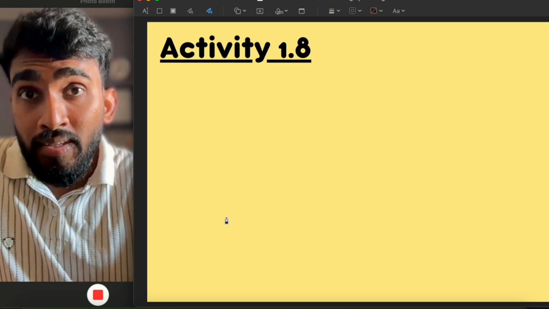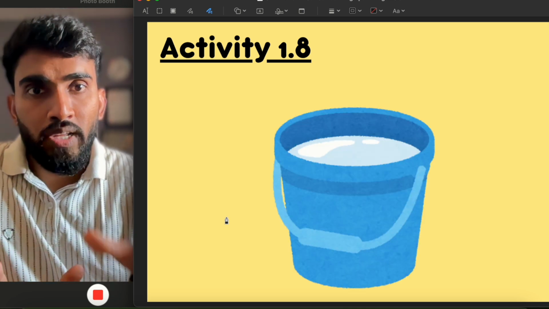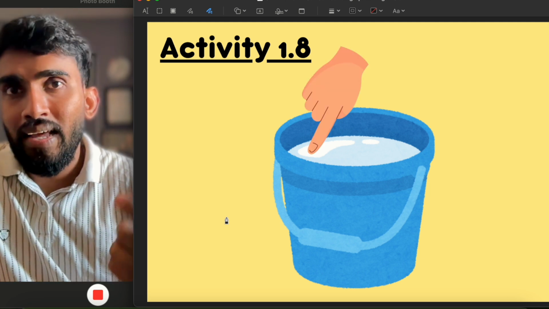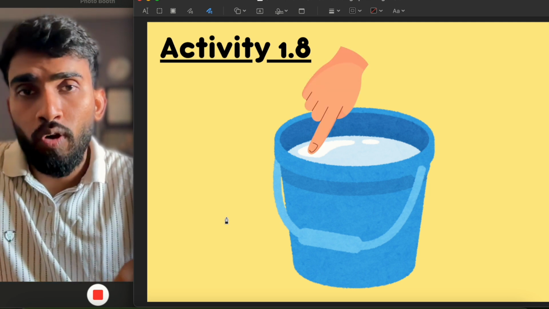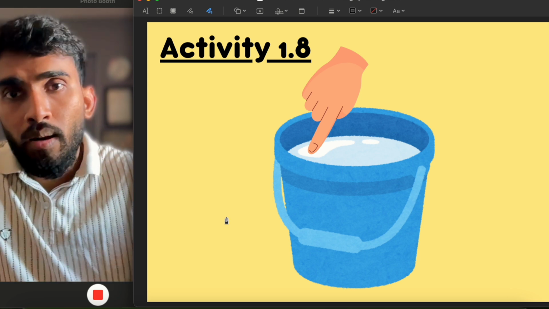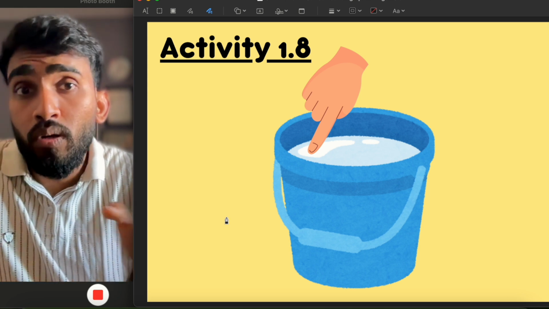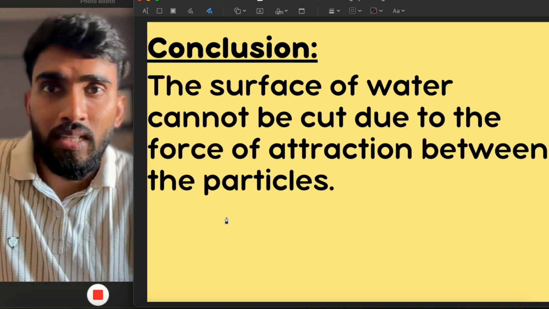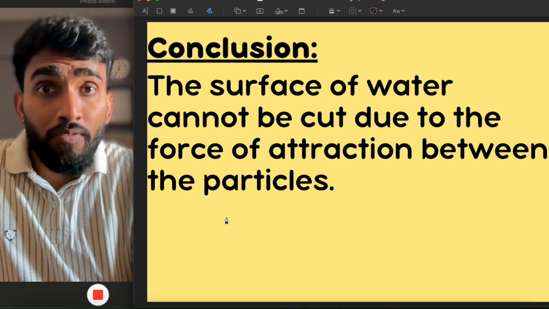So another activity is there, 1.8, in which we have to take a bucket of water and cut the surface of the water with the help of our finger. Okay, moving our finger in the water, we have to try to cut the surface of the water. Will we be able to cut this surface? The answer is obviously no. We will not be able to cut.